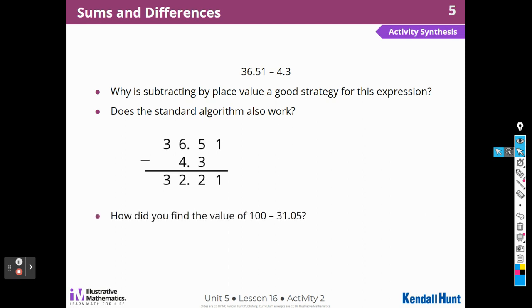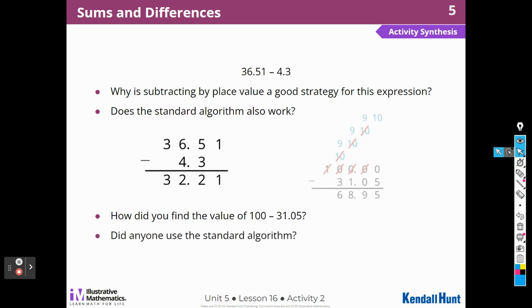How did you find the value of 100 minus 31 and 5/100ths? I used the standard algorithm. It was a lot of borrowing, so it was hard, but I did try to do that, and it did end up working. The standard algorithm always works to find sums and differences, but sometimes the other methods might make it easier. Yeah, that's how they did the standard algorithm for 100 minus 31 and 5/100ths. It was very difficult, but I did it.